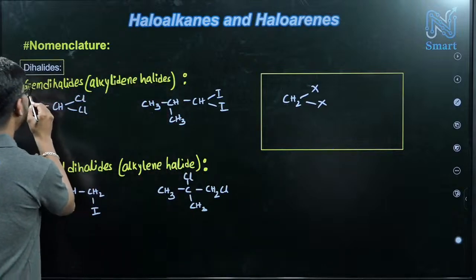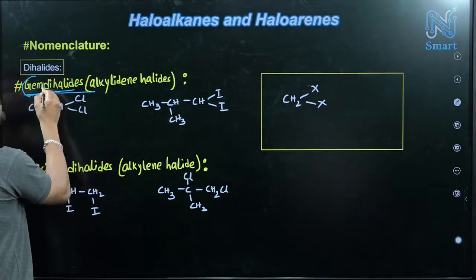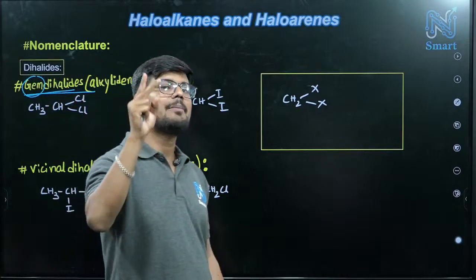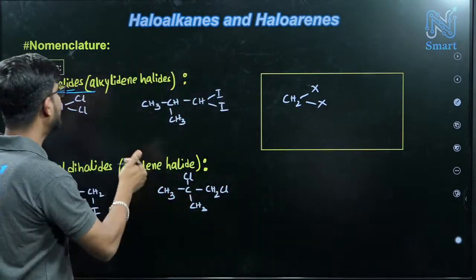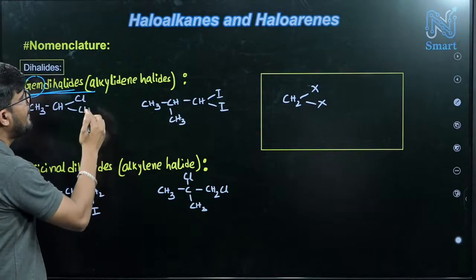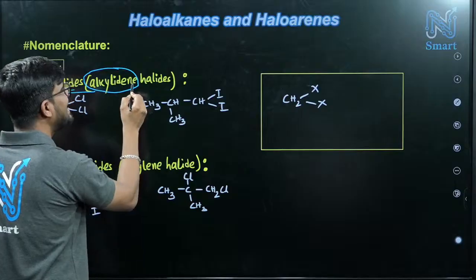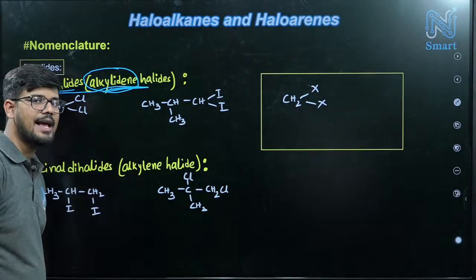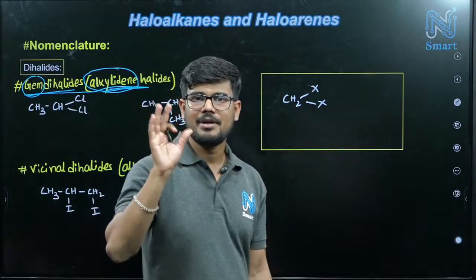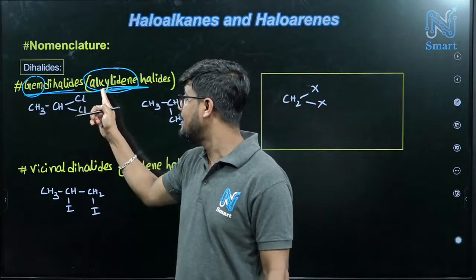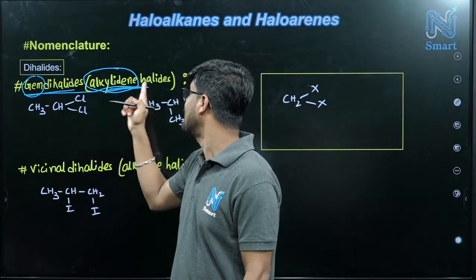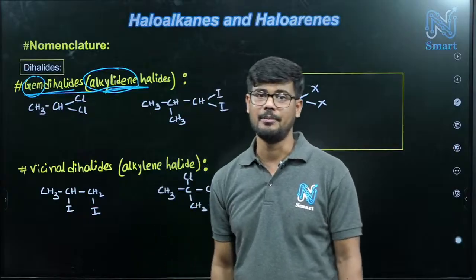Just check, gem dihalide. Gem means the same carbon is having 2 halogens, or halides. In that case, the general common name will be alkylidene halide.